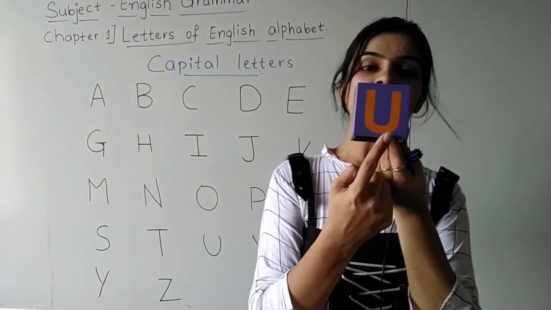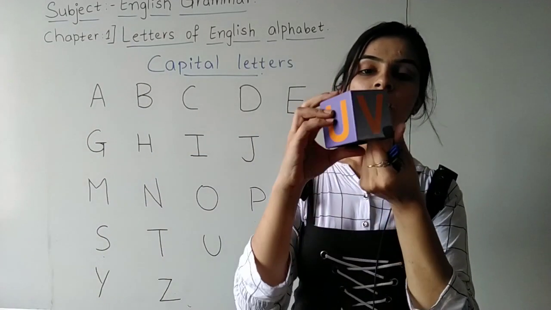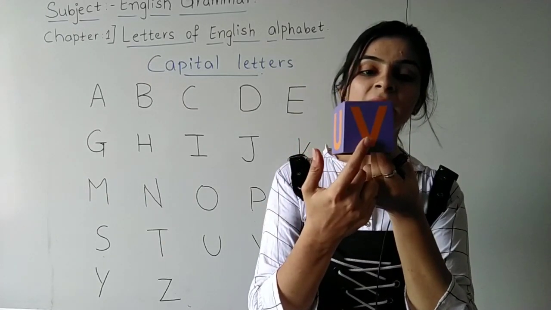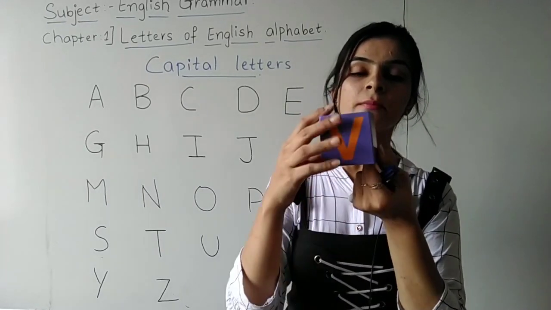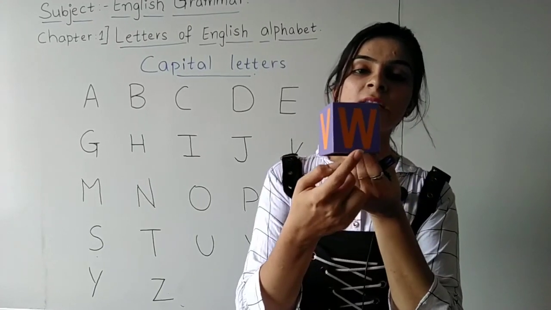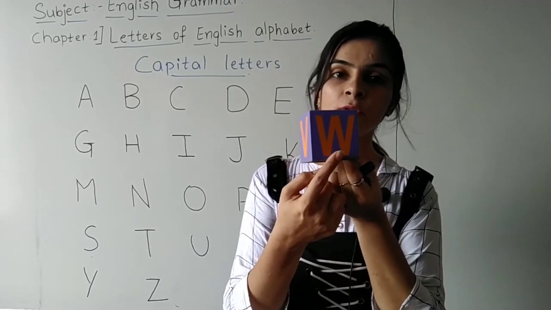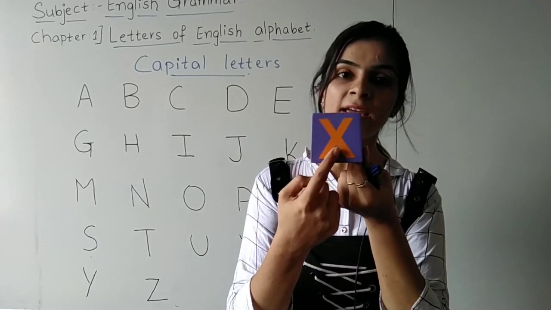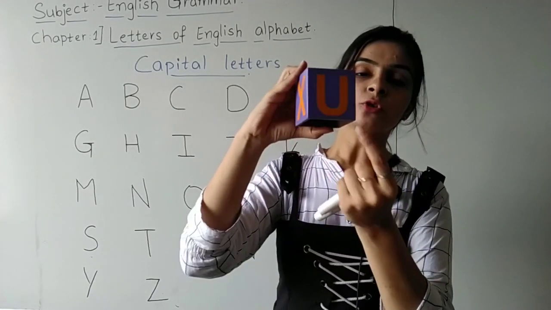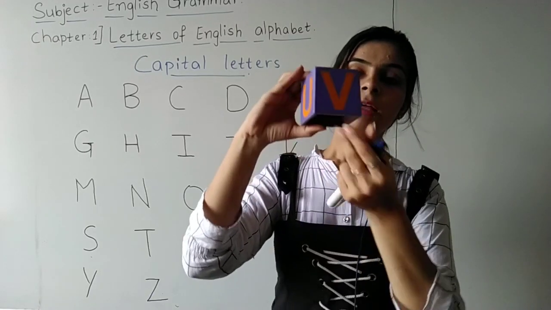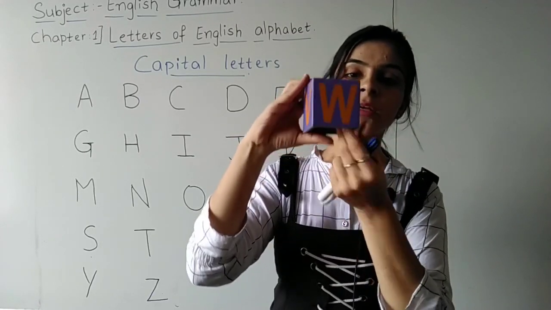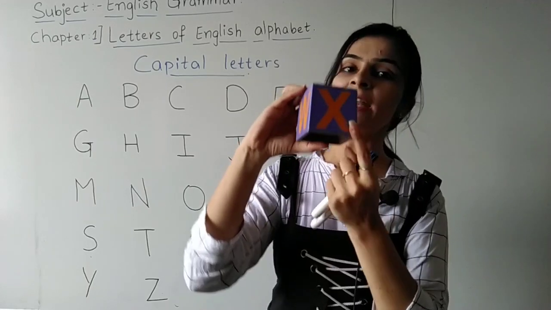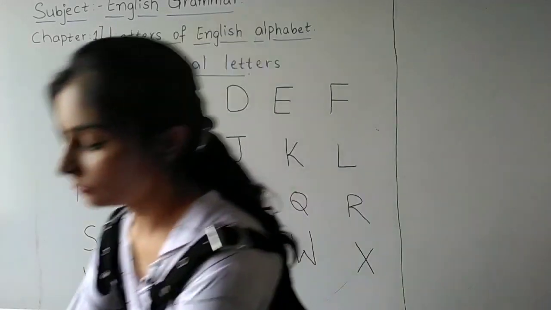This is capital letter U. This is capital letter V. This is capital letter W. And this is capital letter X. Okay students? So U, V, W and X. Next.